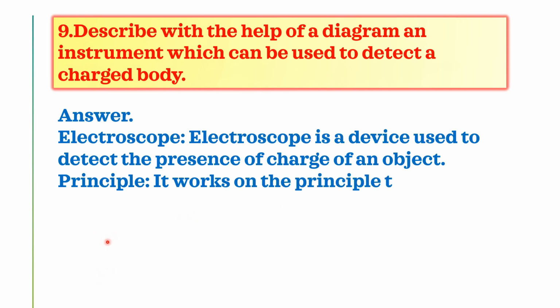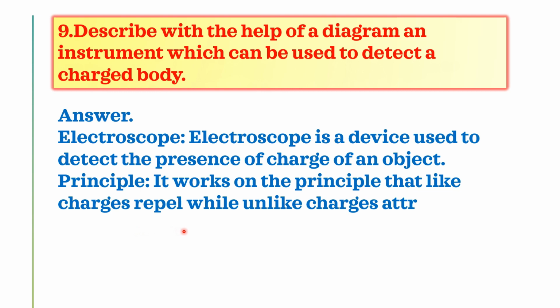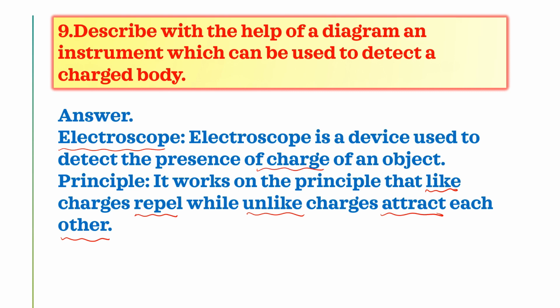So what is the principle of this one? It works on the principle that like charges repel while unlike charges attract each other. This is the principle of the electroscope. So, an electroscope is a device which is used to detect the presence of charge on an object.